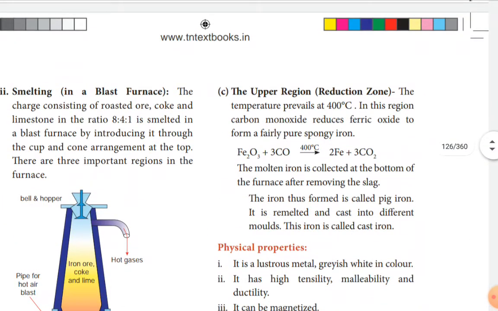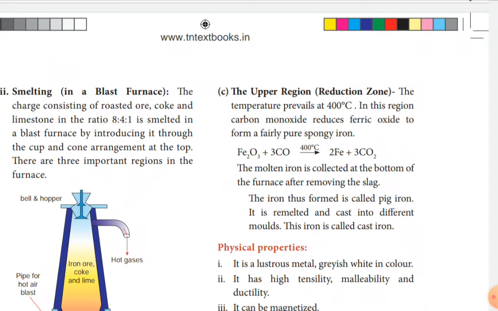Then the next region, the upper region, that is the reduction zone. The temperature is 400 degrees Celsius. In this region, carbon monoxide reduces ferric oxide to form pure spongy iron. So in this region only, iron is obtained because of reduction. This iron oxide is reduced in the presence of carbon monoxide at 400 degrees Celsius to iron and carbon dioxide.